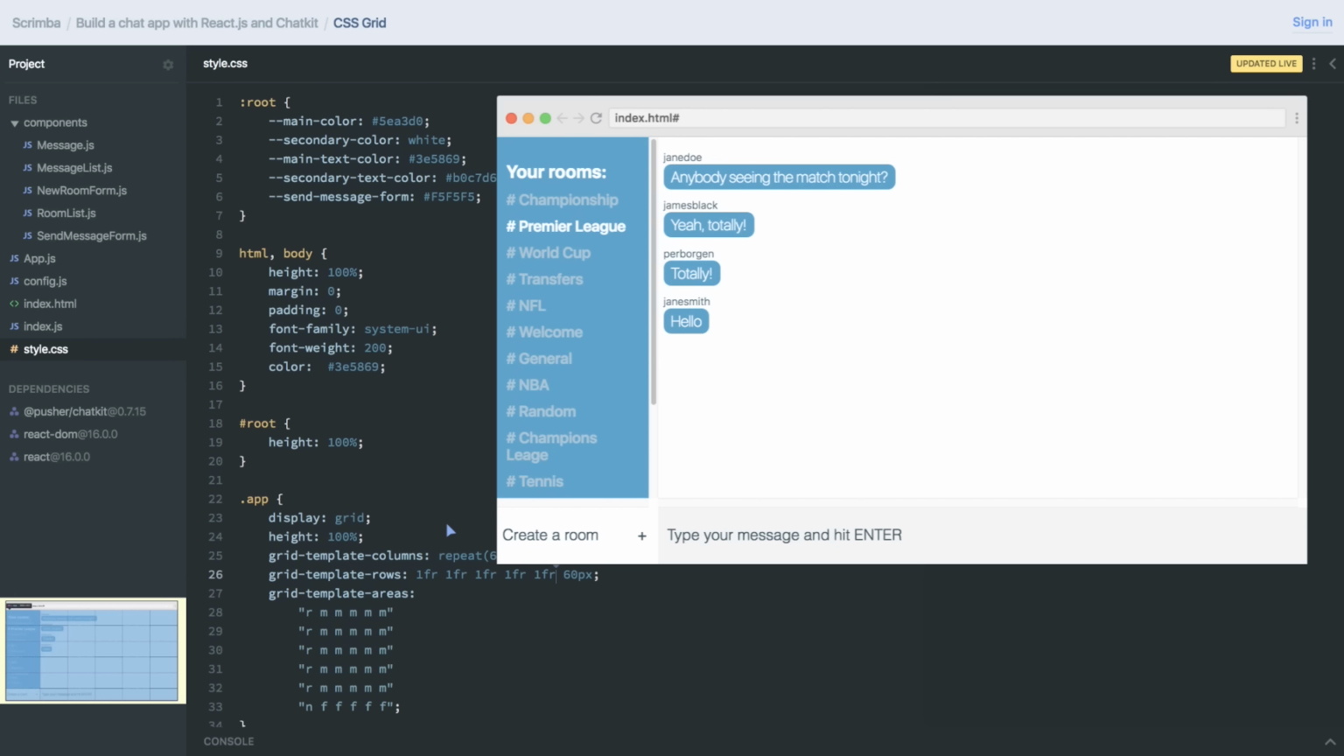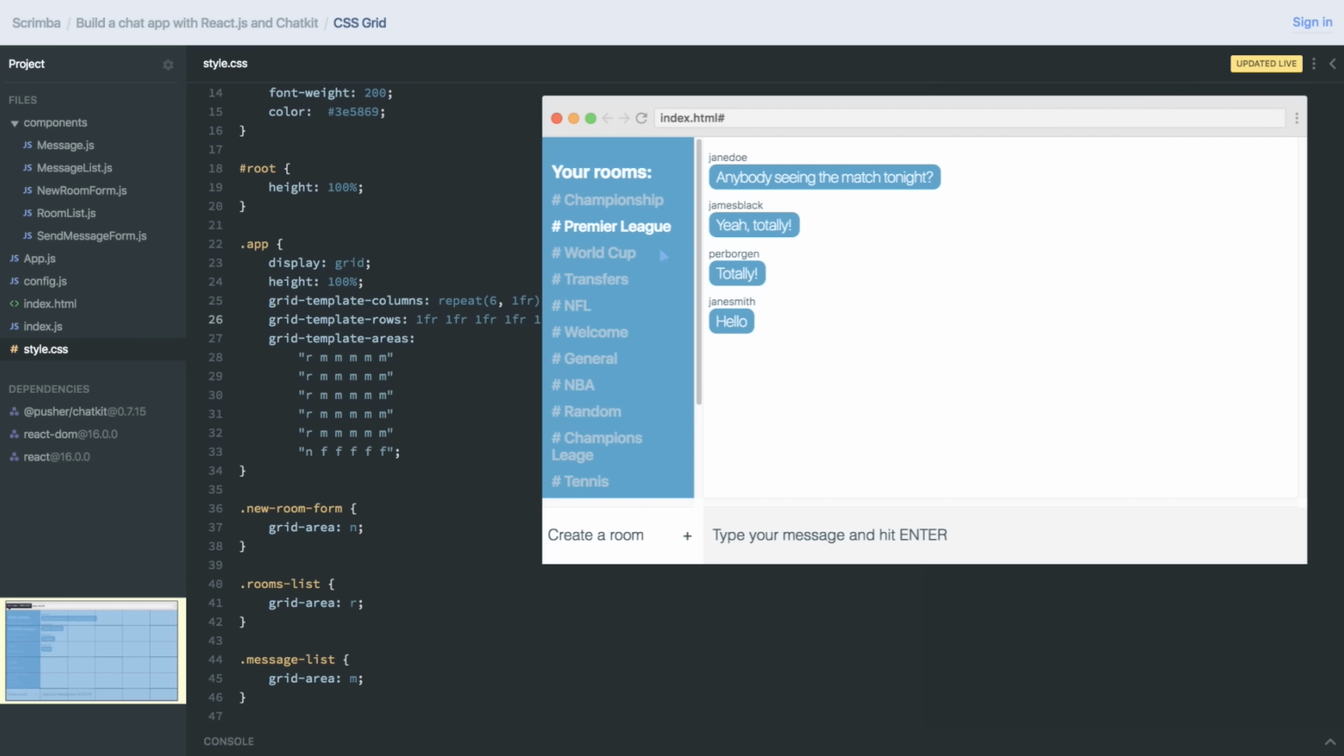Hey, in this lecture, I'm going to teach you about CSS Grid and how we're using CSS Grid to lay out the different components, and how you can very easily swap around on these and turn this chat application into exactly the type of application you want layout-wise.